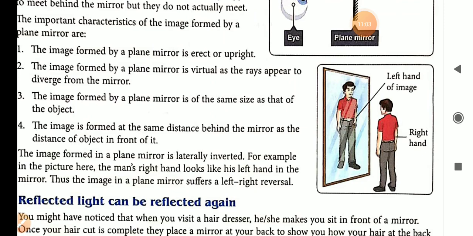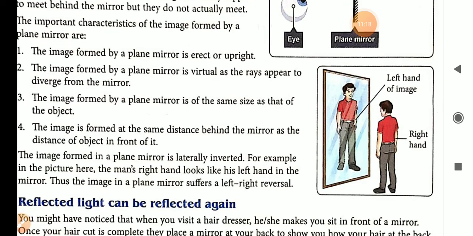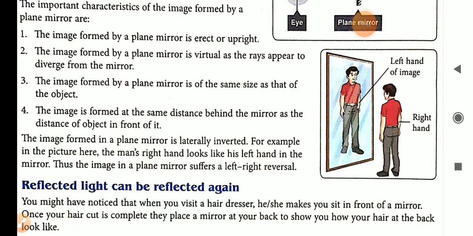Third, it is of the same size as that of the object. The image formed is the same size as the object, and it is at the same distance behind the mirror as the distance of the object in front of it. You can do this activity at your home. Stand in front of the mirror and now move backward. If you move backward, you can see that your image is also moving backward. And if you come forward towards the mirror, then the image also appears to come towards the mirror. So it is at the same distance.